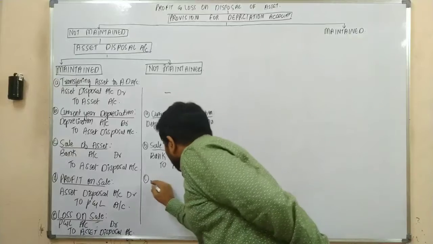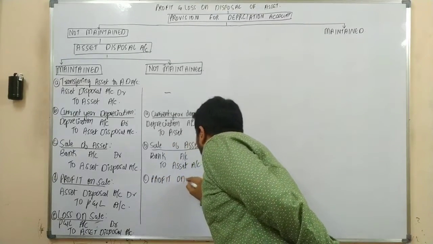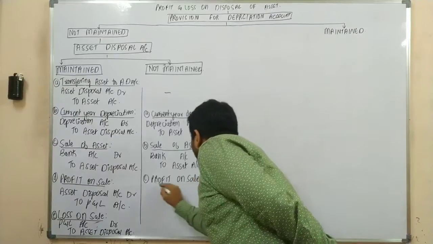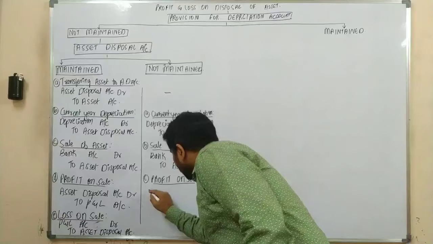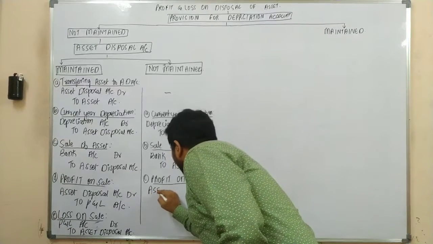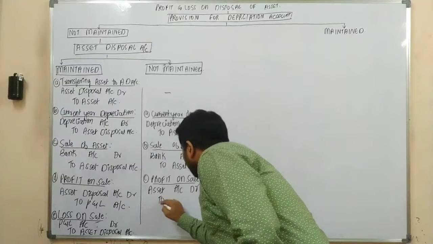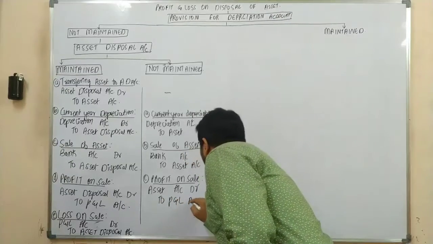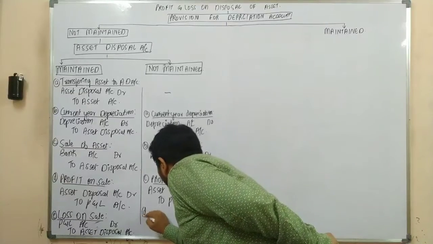Next one. As you are selling the asset, either it could be a profit or it could be a loss. So in case of profit on sale, the journal entry would be asset account debit to P&L account. That's it. Sir, there could be a loss.